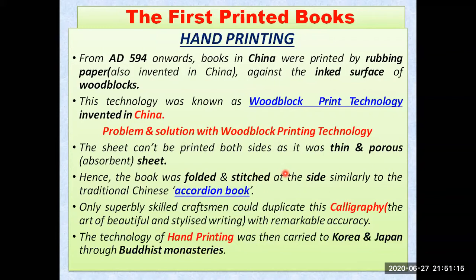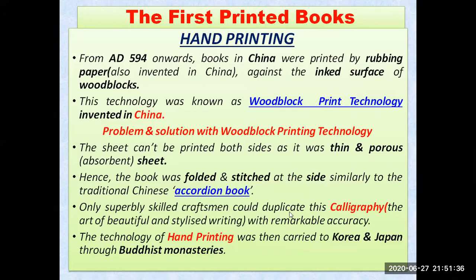So such persons were not large in number. That is also one of the problems in China, that the people who were quite skilled were not large in number. So there was a problem in duplicating any of the work with remarkable accuracy.